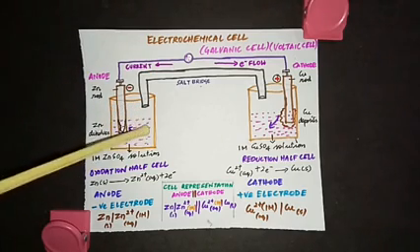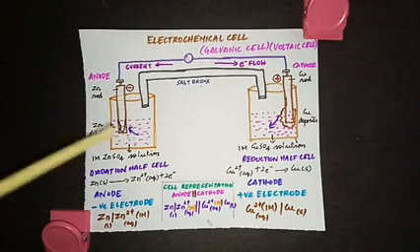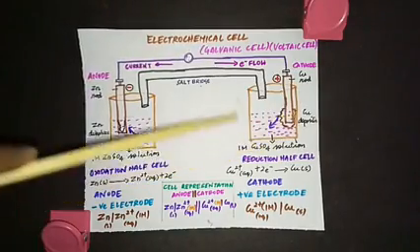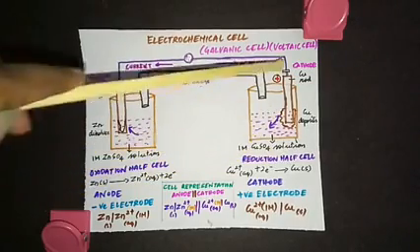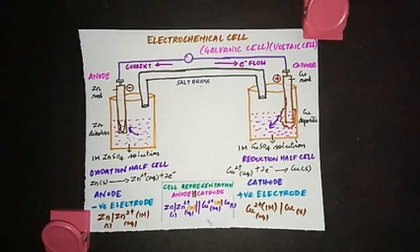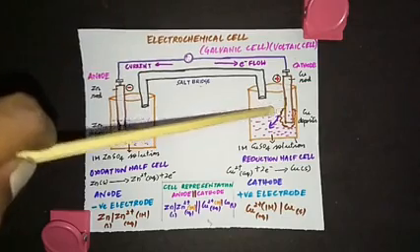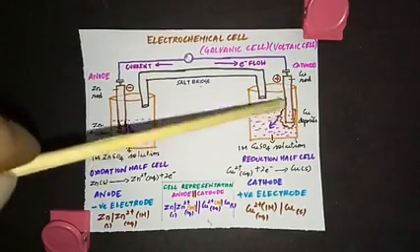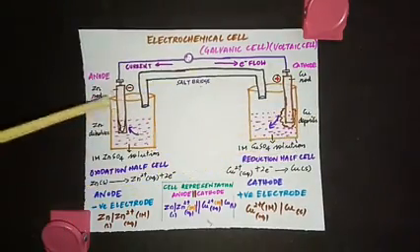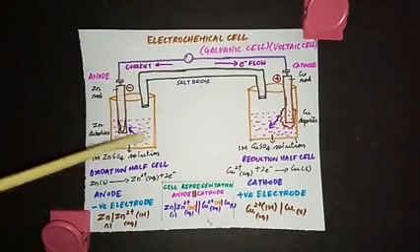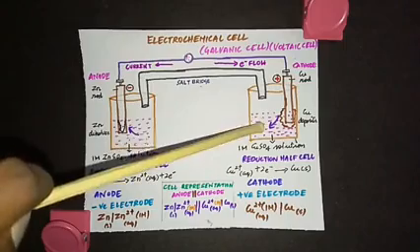The electrons which were lost by this zinc migrate to this beaker, which we call the reduction half cell. In this cell, what do we have? We have copper sulfate solution where a copper rod is dipped. So the electrons lost by the zinc rod migrate to this half cell, and here the Cu2+ ions in the solution take up those electrons and deposit as copper. Here Zn loses electrons and gets into the solution as Zn2+. The Cu2+ in this beaker takes up those electrons and deposits as copper.